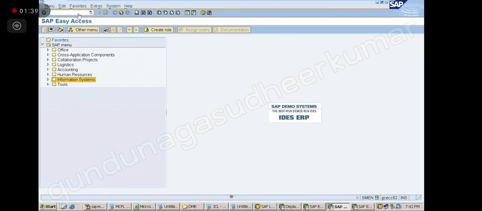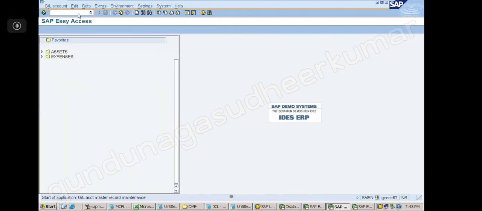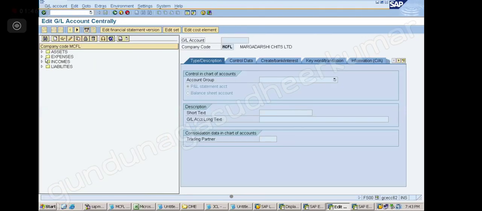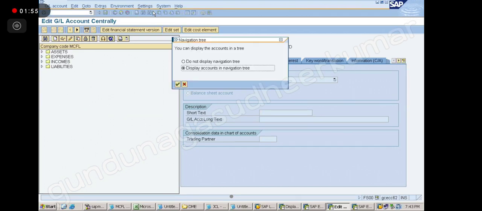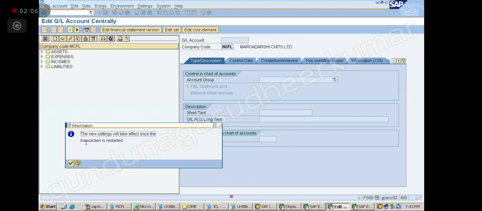See here, FS00. You are here, no? I am reading. So you created it. Are you not able to see this? I am not able to get these four things, sir. Assets and expenses. Okay, so what you have to do is go to Settings, Hierarchy, Display. Tick this, Display accounts in navigation tree, and press enter. Here it will give a message: new settings will take place once the transaction is restarted.